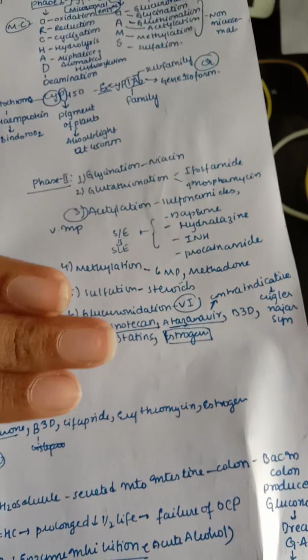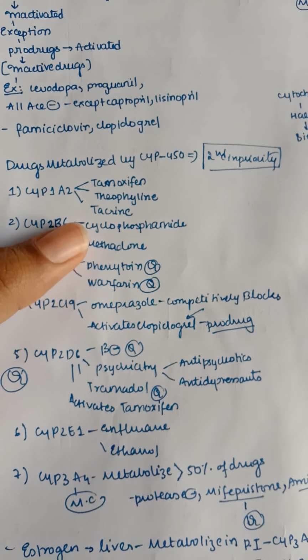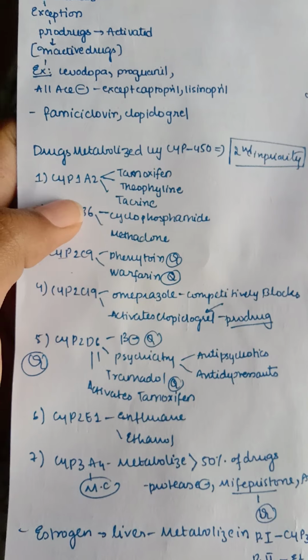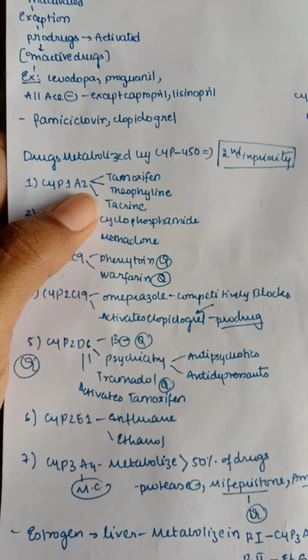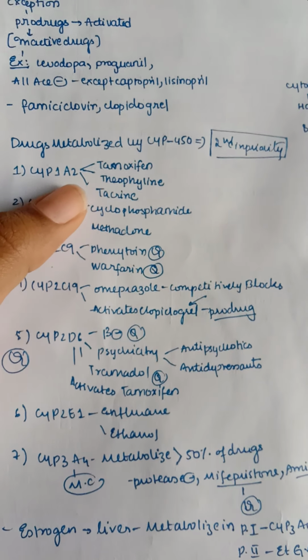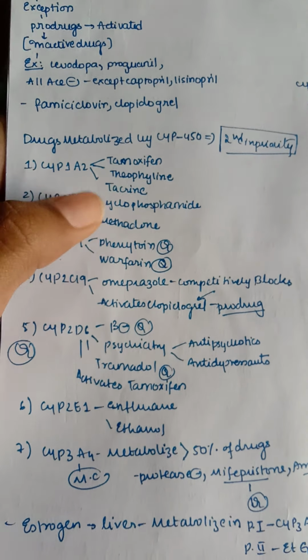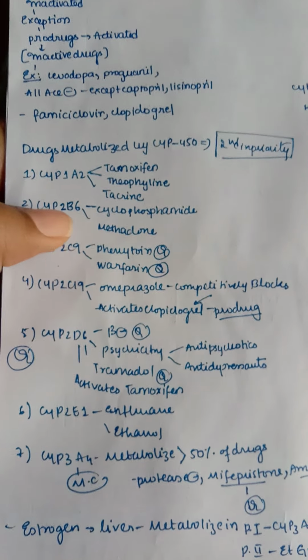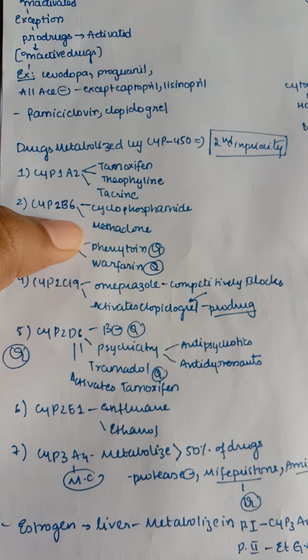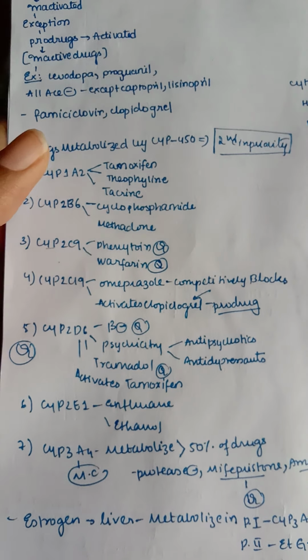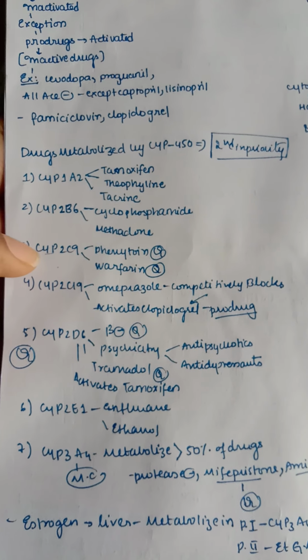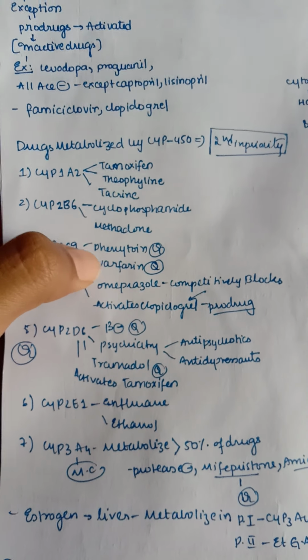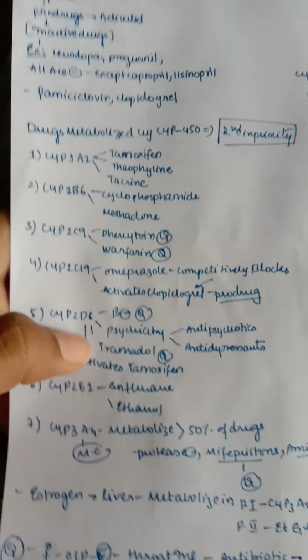This is also in phase 2. So let us see what happens. First, the drugs metabolized by CYP1A2: here we have tamoxifen, theophylline and tacrine. All the T's belong to 1A2. Here 2B6: we have cyclophosphamide and also methadone. And coming to 2C9, we have phenytoin and also warfarin. These are important among all of these.